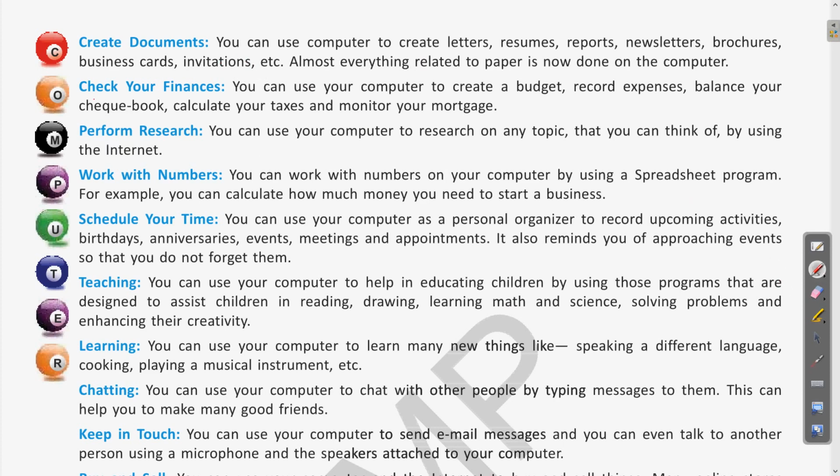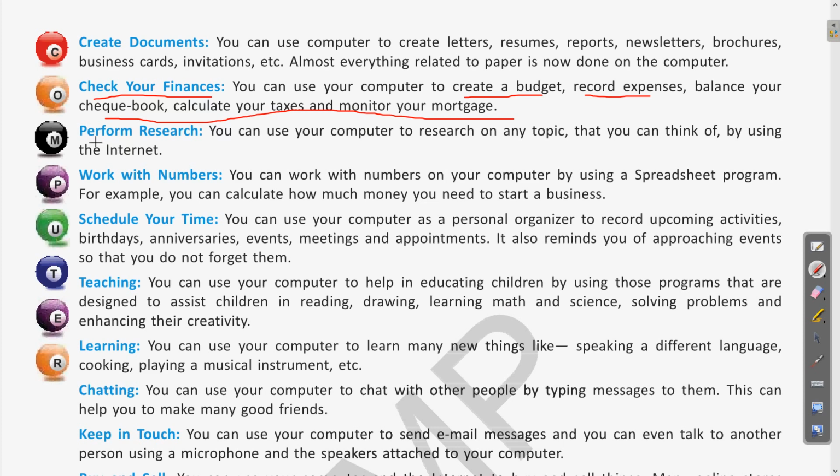Next is checking finances. You can use the computer to create a budget, record expenses, balance a checkbook, calculate the taxes and monitor your mortgage. Clear? So this way we can see that the financial needs of different businesses are also met by using the computer. We can calculate our taxes, whatever the savings. There are various business forms for this, and it is a tedious process also. For all these works computers are used, and it is very easy using different financial software.